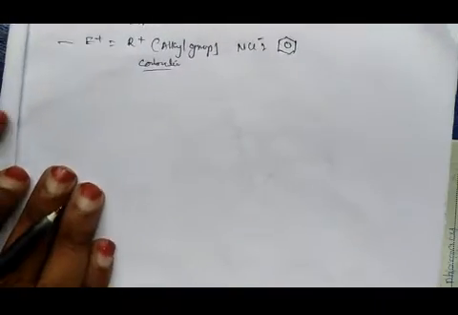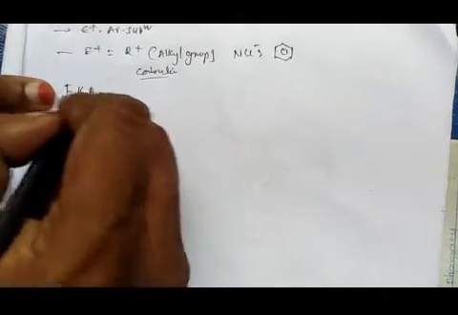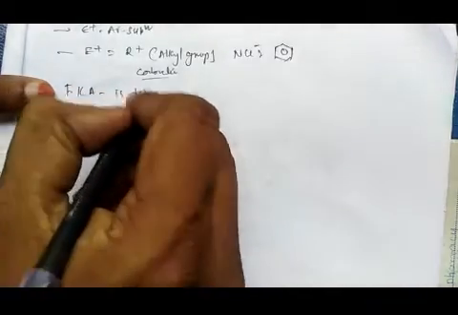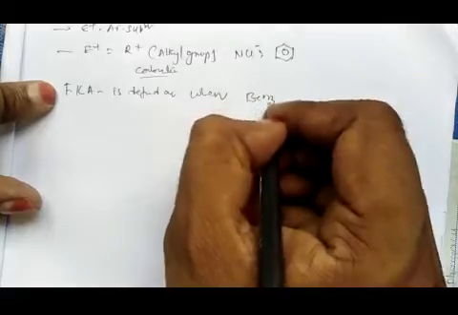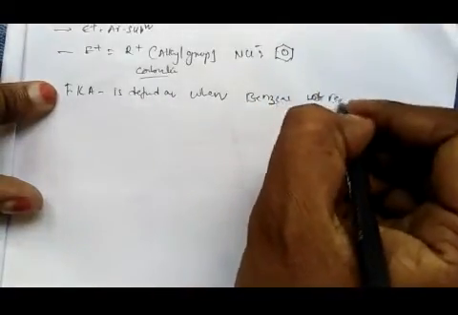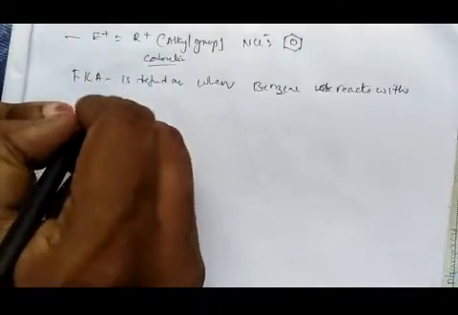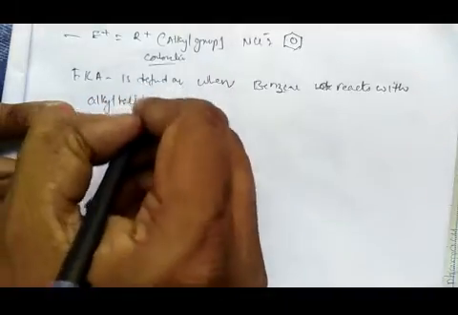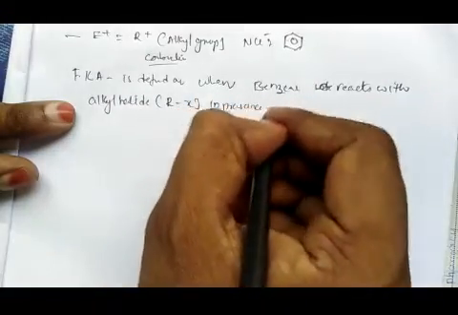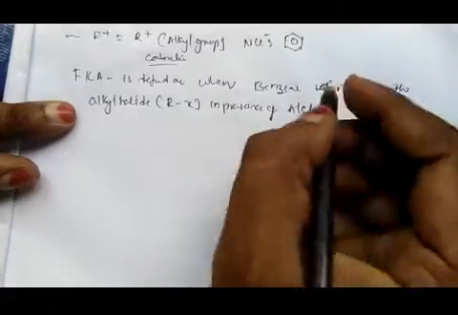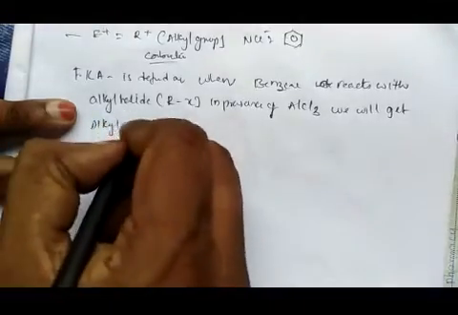Okay, so let me define this reaction. The Friedel-Crafts alkylation reaction is defined when benzene reacts with an alkyl halide, RX, in presence of AlCl3, and we will get alkyl benzene.